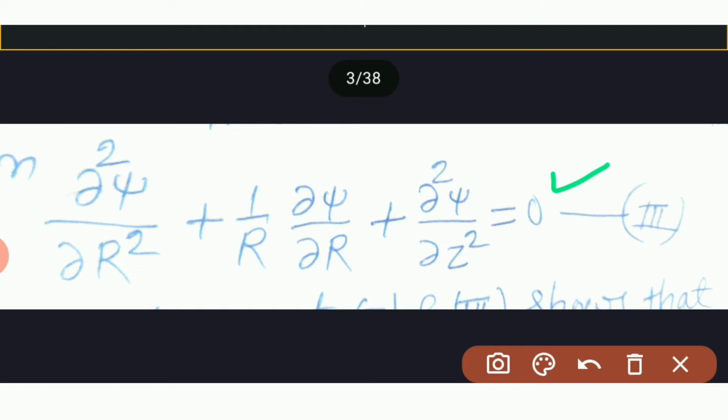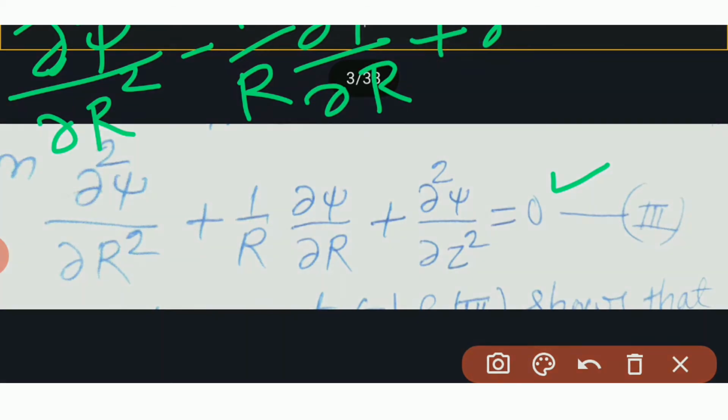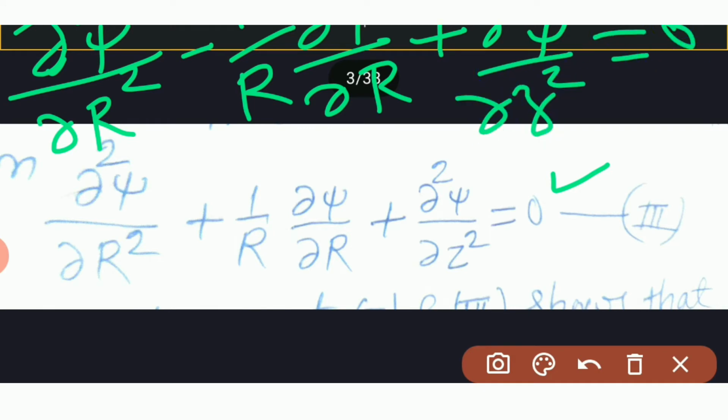First equation is ∂²ψ/∂r² minus (1/r) ∂ψ/∂r plus ∂²ψ/∂z² is equal to 0.